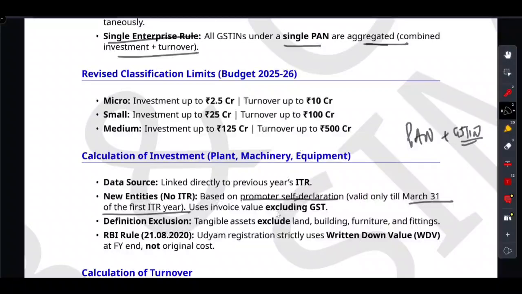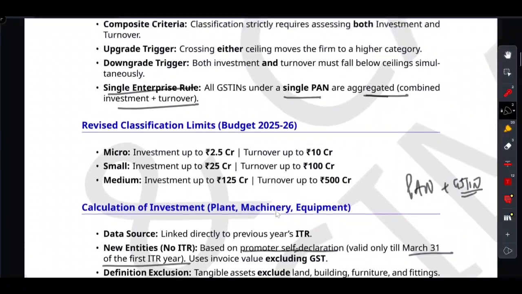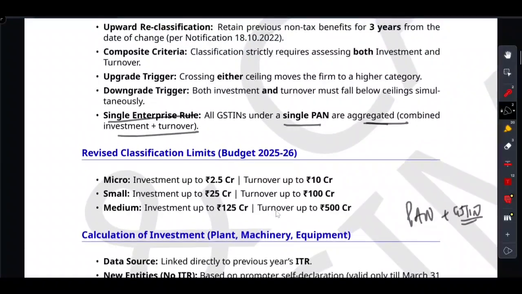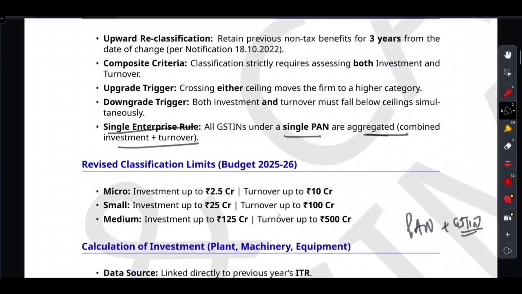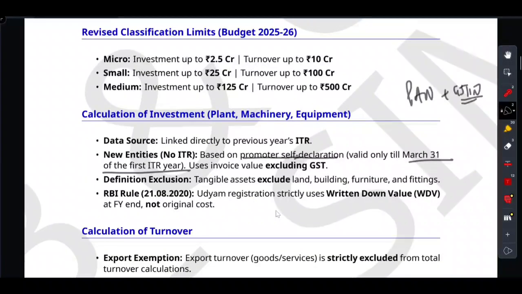Okay. So when they calculate your investment, they are not looking at your fancy office. They completely exclude land and building, as you can see, right? So what do they exclude while computing the investment? Tangible assets are excluded: land, building, furniture, and fittings. They only care about the core engine. And what is the core engine? The core engine is the plant, machinery, and equipment. They only care about the core engine, like plant, machinery, and equipment.